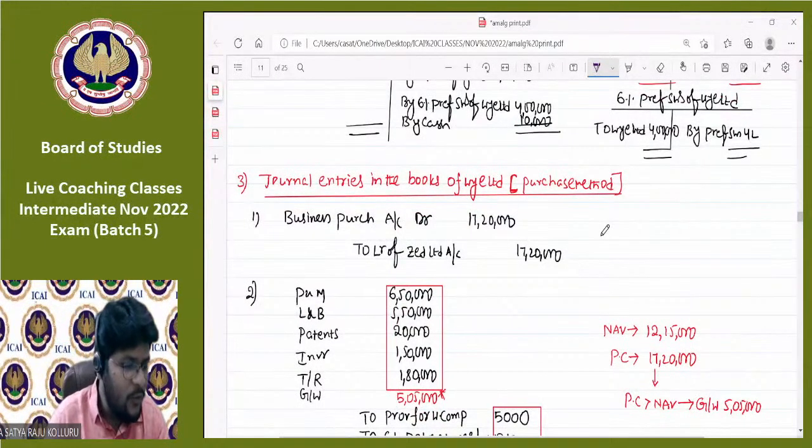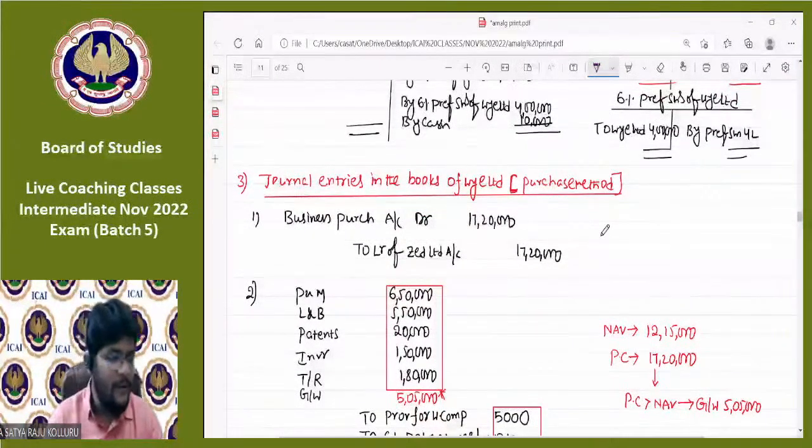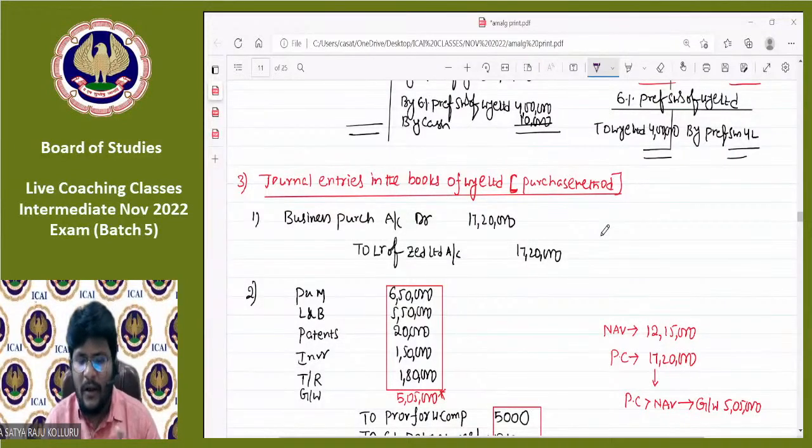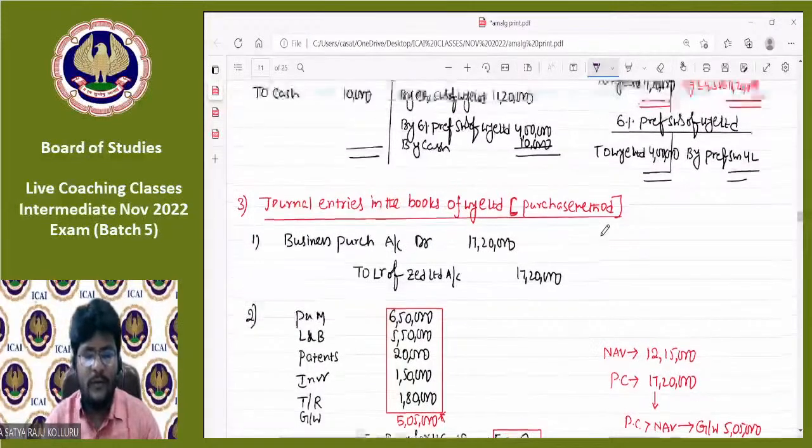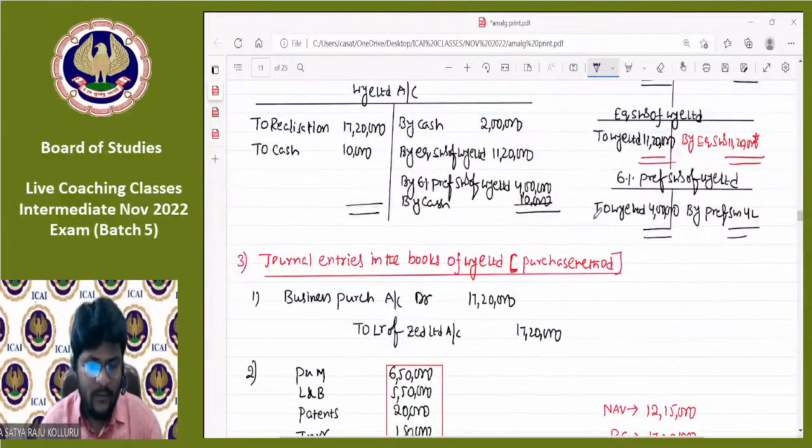At this stage, we can do one thing. I know so many persons are waiting for a break. The time is exactly 8:25. Please, all of you assemble by 8:35. Then we can continue till 9:30. Accounting treatment in the books of purchasing company is still pending in this problem. Once the break is completed, we are going to take accounting treatment in the books of purchasing company. Is it okay, guys? Please, all of you go for break.